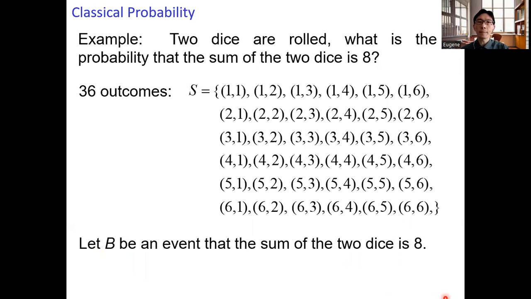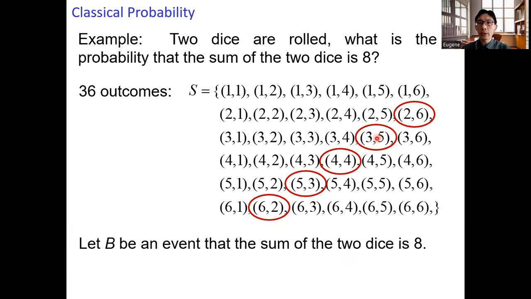Let's do the counting. How many outcomes in the sample space correspond to event B? Altogether, we have the circled outcomes. For the first die, we have the number 2, and for the second die, we have the number 6, so the total is 8.